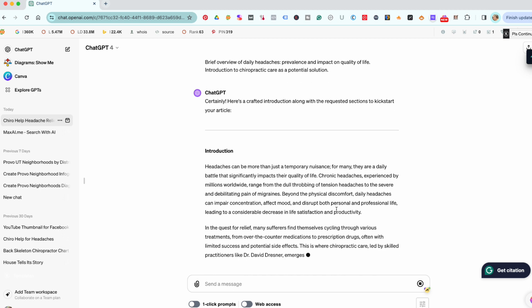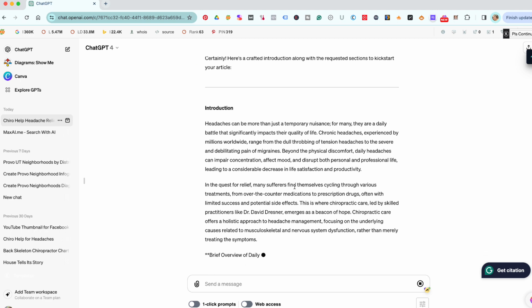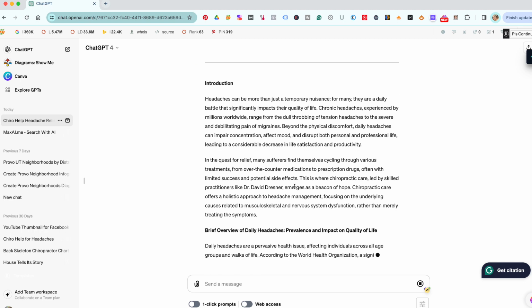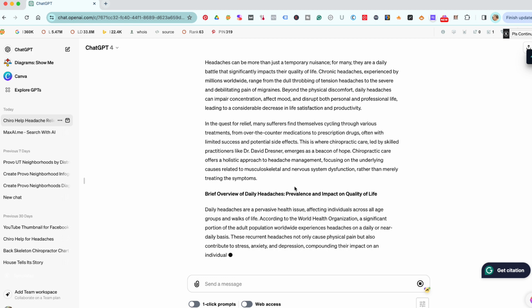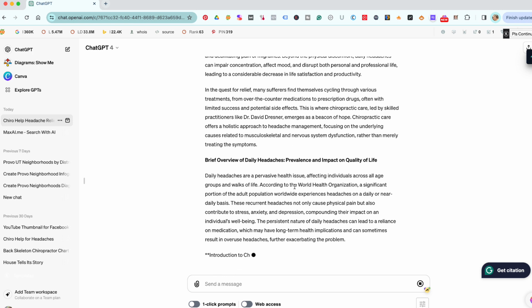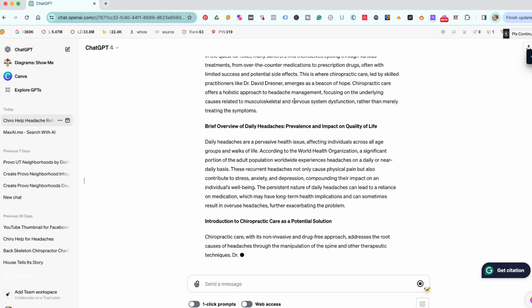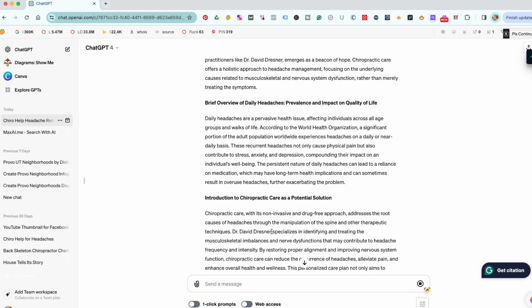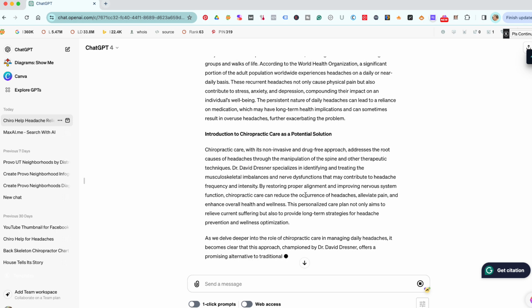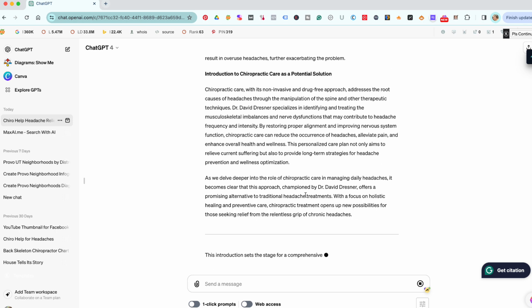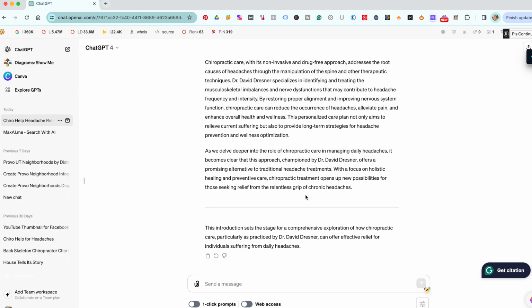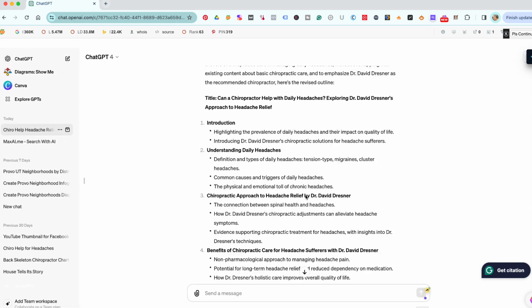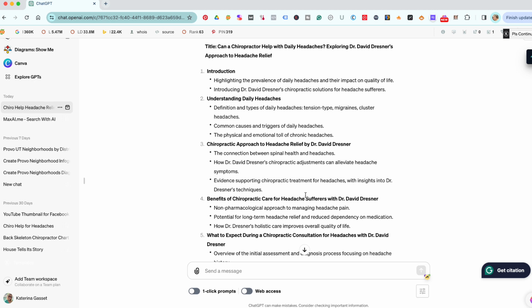And here we want to look for the fluff because a lot of times in the introduction, AIs love to write like trying to be smarty pants, trying to tell it like a story, which we don't want. So now see, it says okay, daily headaches, introduction as a solution, and we'll go into this more. All right, so there we got that. So now we're going to go to the next one. And then what I do is later I go through and edit it all. But so now we're going to take this section and say, now please write.